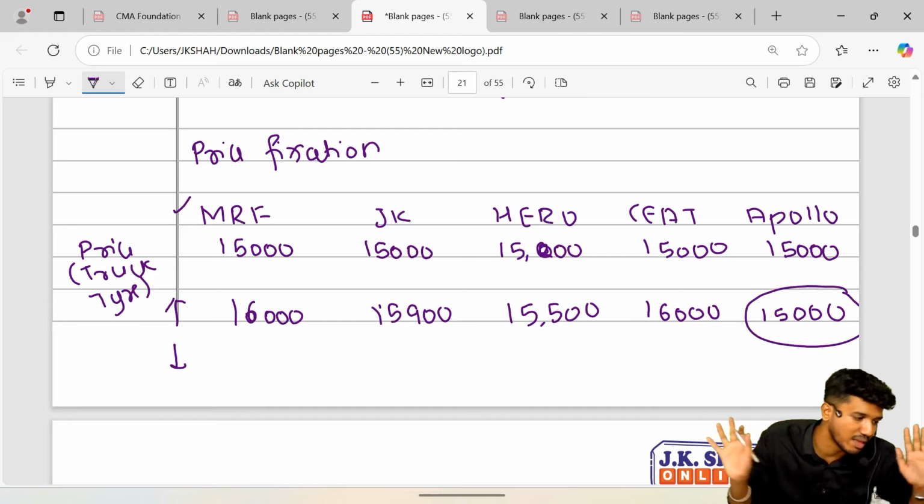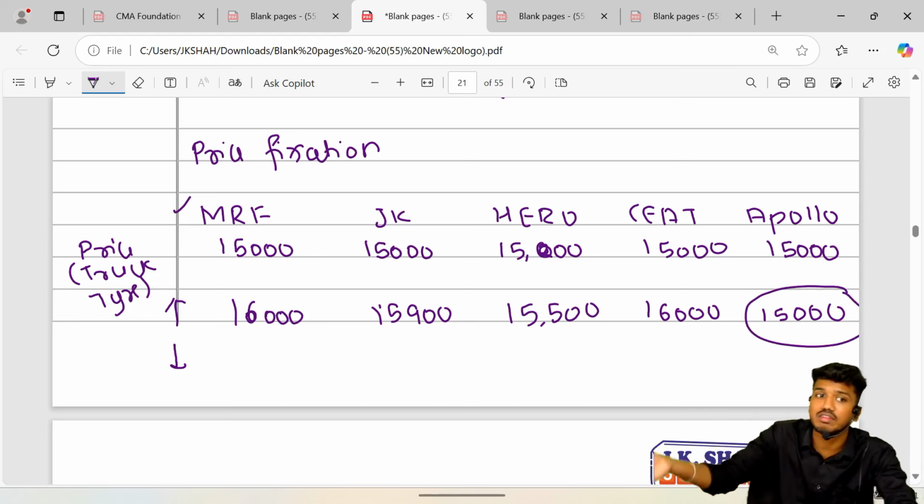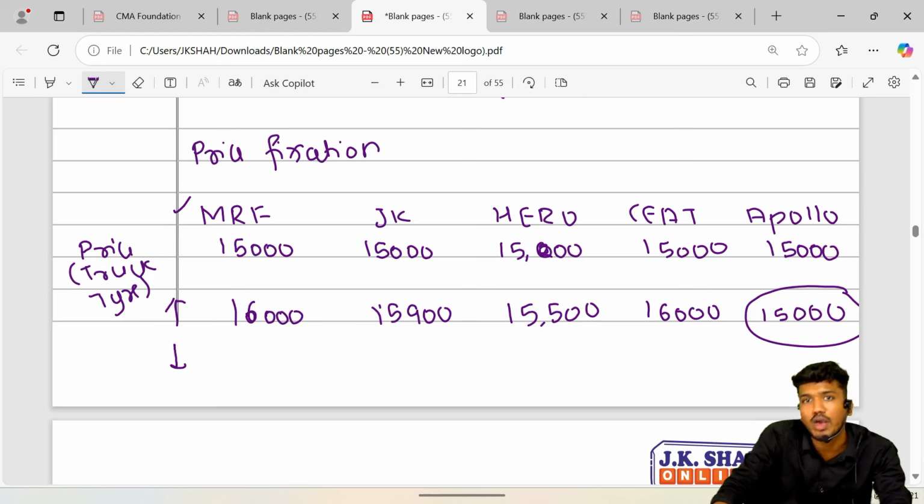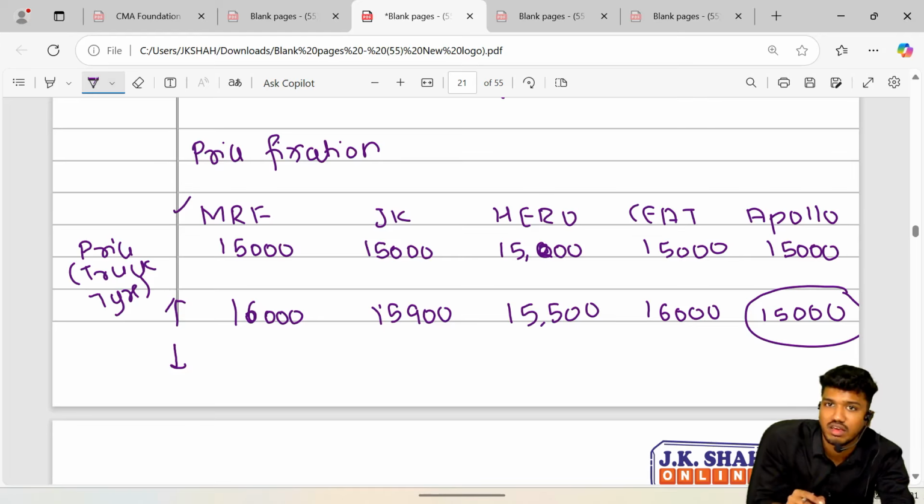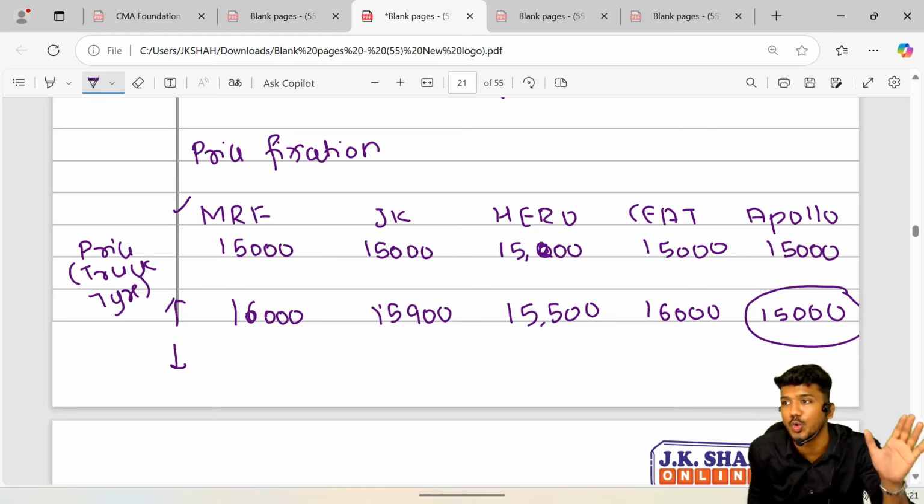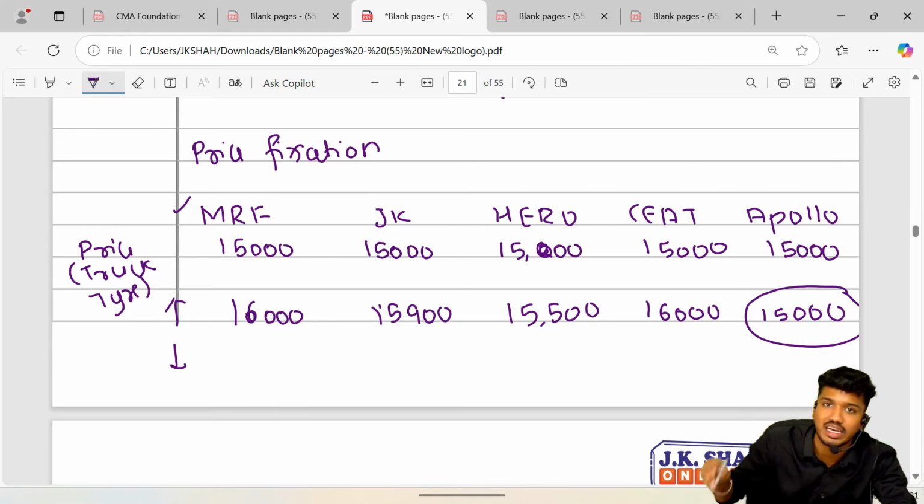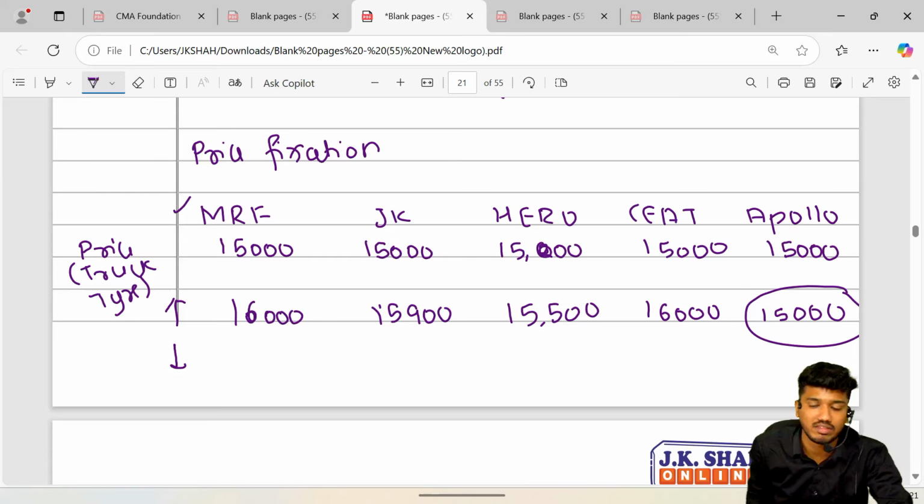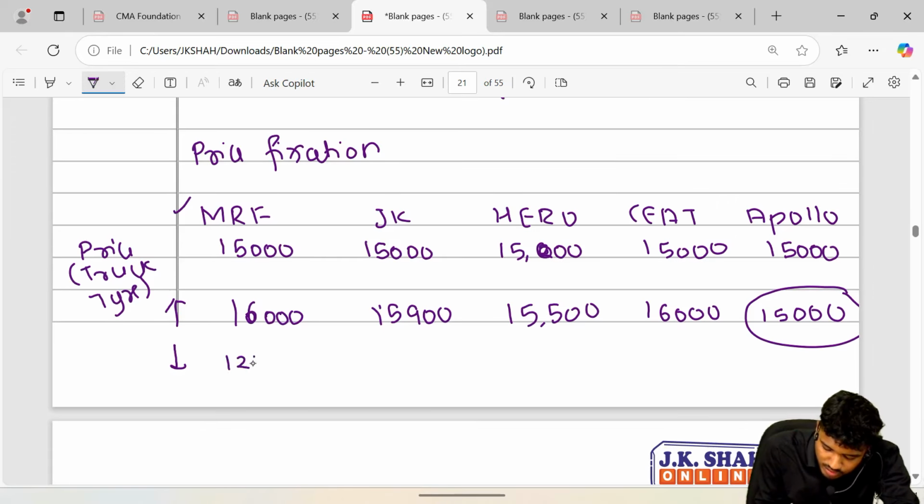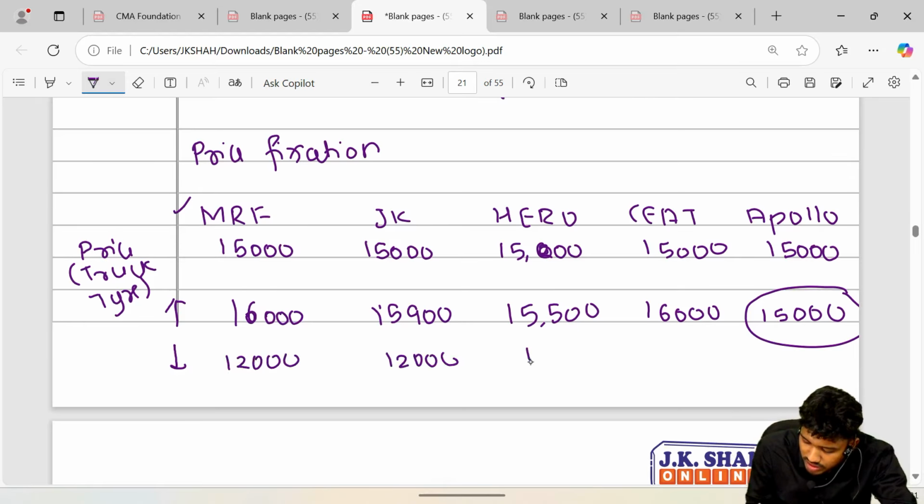It remained the same. So basically, when there is an increment in price, you may or may not increase your price. But if there is a decrease in price, if you lower your price, other firms would definitely also decrease their price. So it brought its price to 12,000, JK also brought its price to 12,000, and another also brought it to 13,000.